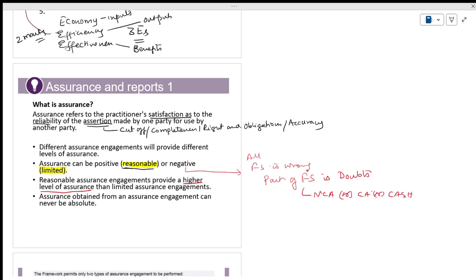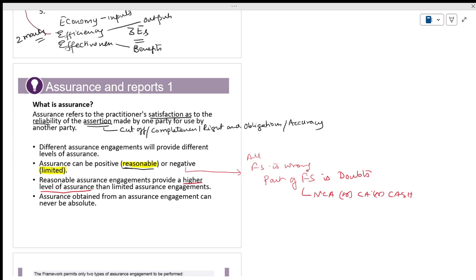The moment you say okay, you are not giving me reasonable assurance, you are giving me limited assurance. The moment you say okay, fine, I can understand, yes, you need some more clarification on that.